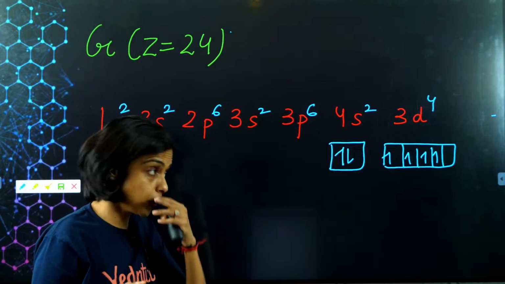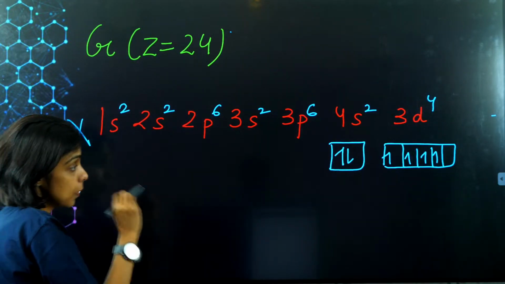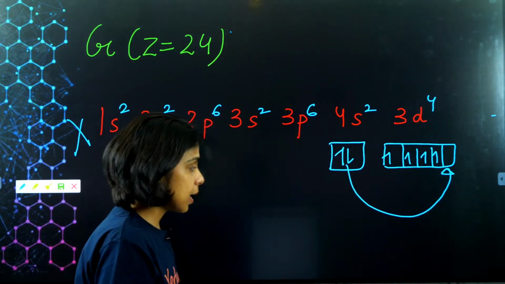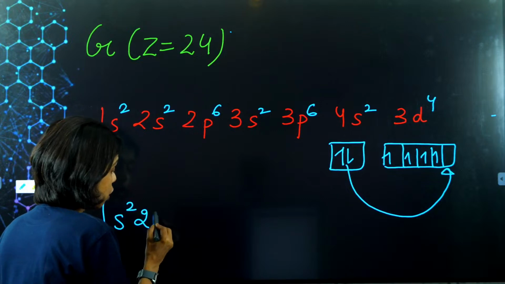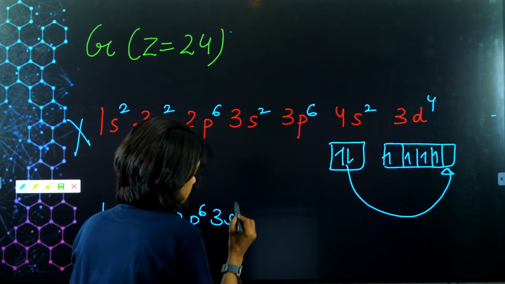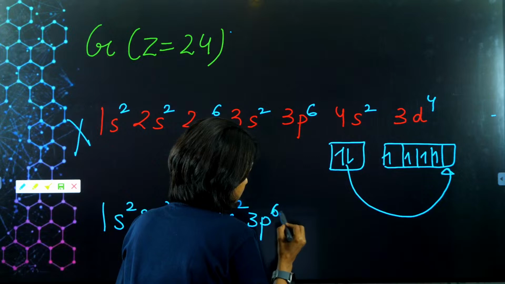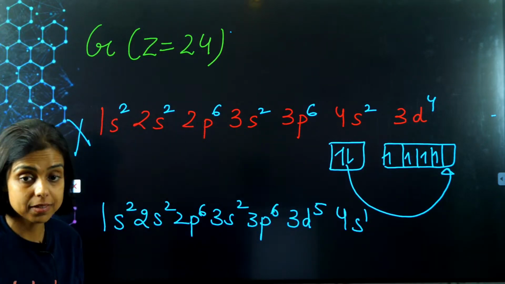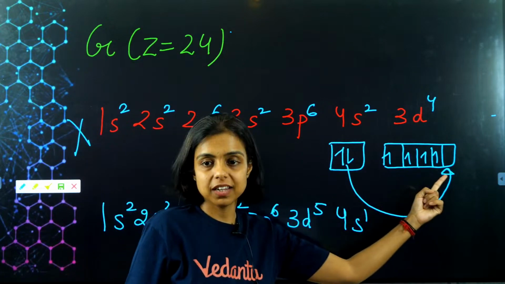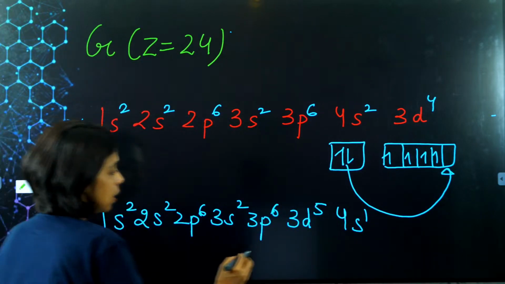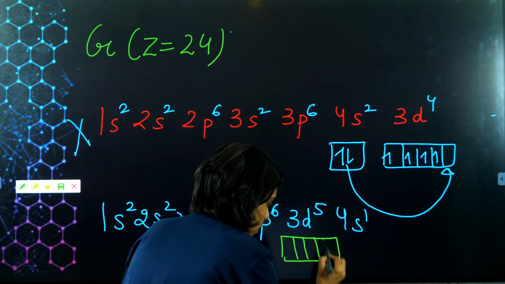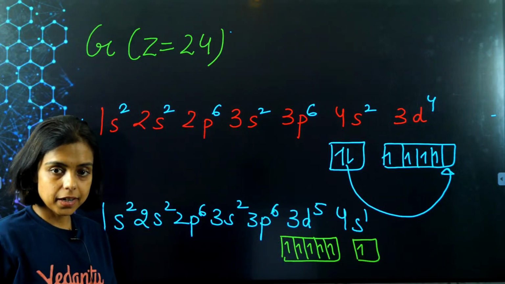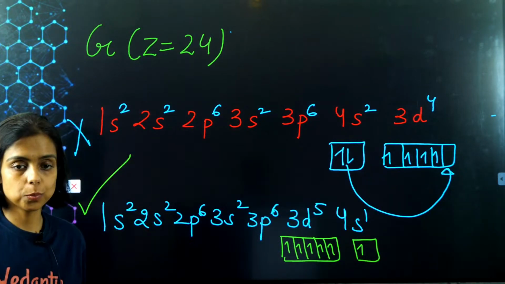But this is not the correct configuration. What happens here is that one 4s electron goes to 3d. That means the correct configuration is 1s2, 2s2, 2p6, 3s2, 3p6, 3d5 and 4s1. The 4s electron goes to 3d. Now why does this happen? Because it gives symmetry. If it goes there, 3d has 1 electron in each orbital and 4s also has 1. Nature loves symmetry. So this is the correct configuration for chromium, the exceptional configuration.